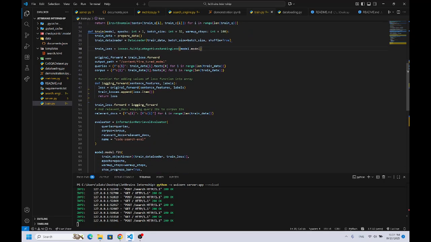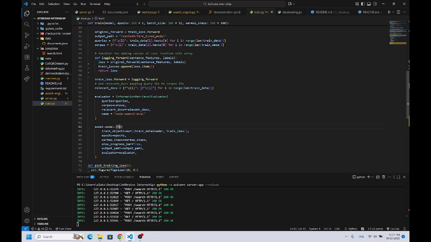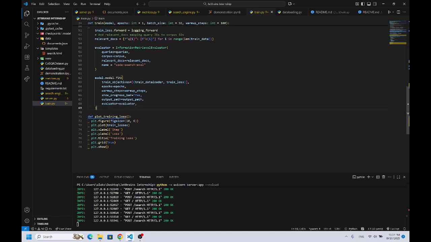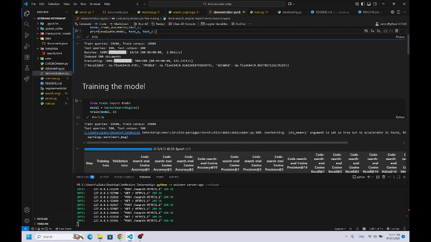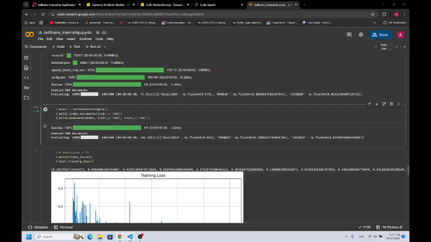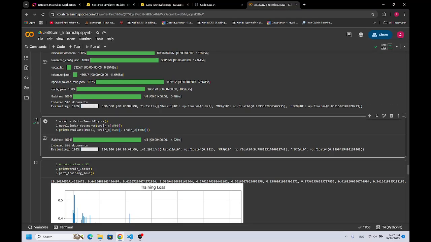After that, I use model.fit, that is from sentence transformer, to fine tune this model. And my last function is for plotting loss values in the training step. I coded it. It took 40 minutes, and that's why I used Google Colab.